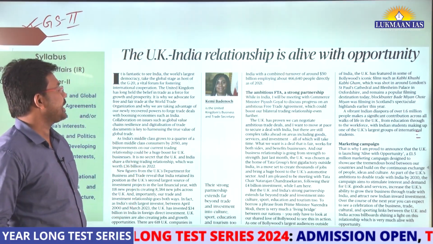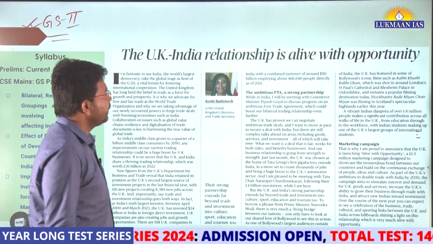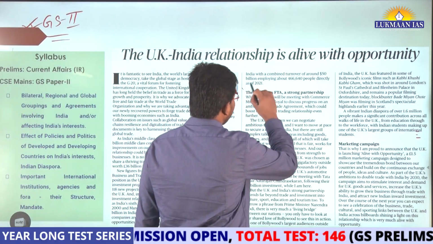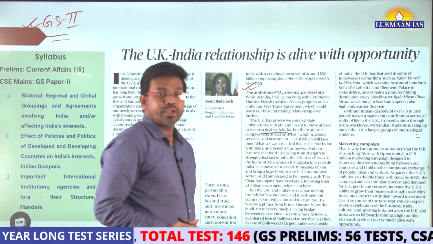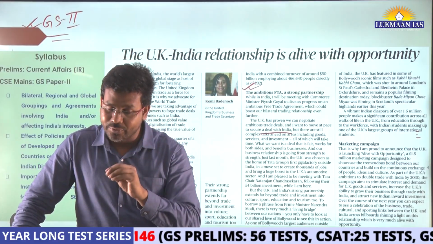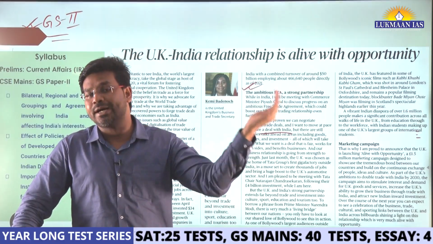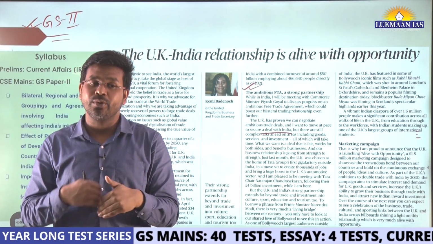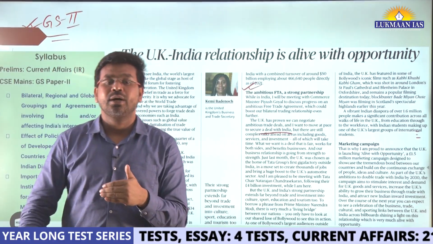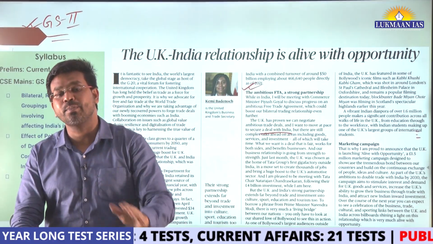So she talks about an ambitious free trade agreement. What do we mean by free trade agreement? It is a kind of trade tie where one country gives national treatment to the goods originating from the other country.